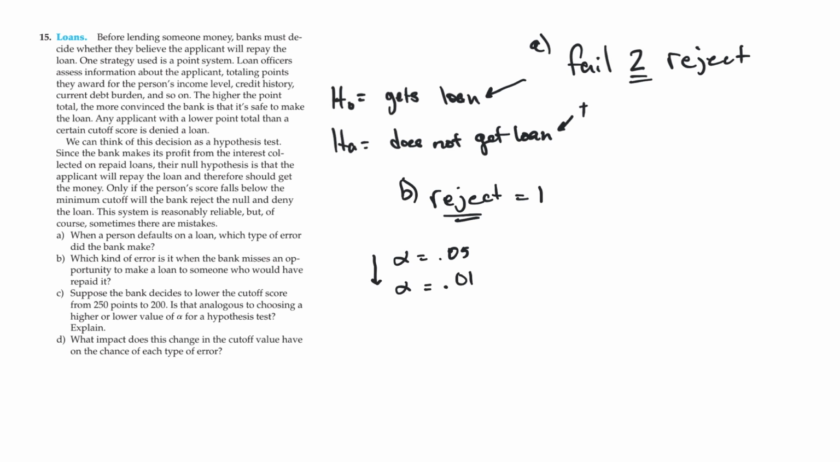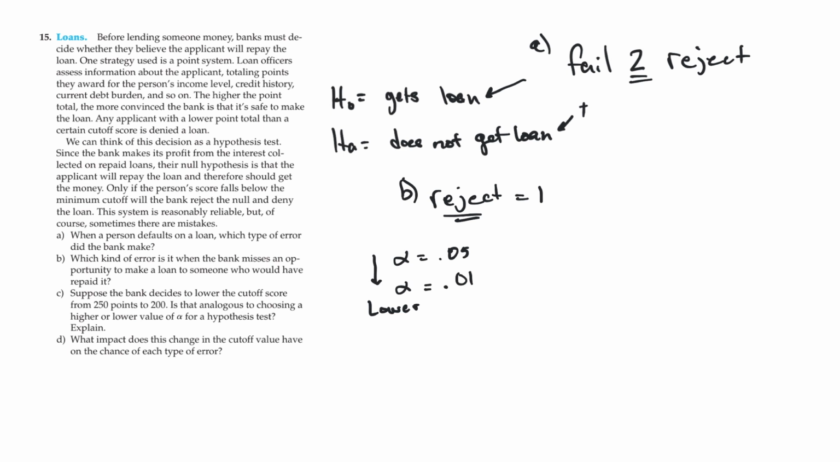Is this analogous to choosing a higher or lower alpha value? It would be choosing a lower value. Now be careful. When I say lower, what I'm really saying is I'm raising the level of evidence that's required, but I'm lowering the number we call alpha, or our significance level. That seems a little counterintuitive at times, so take it slow. Make sure you understand what that statement is.